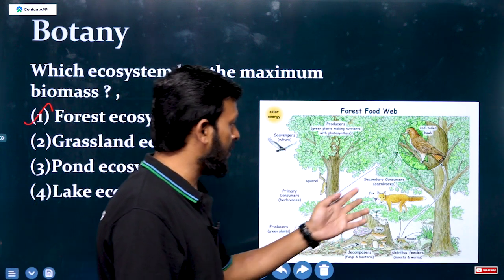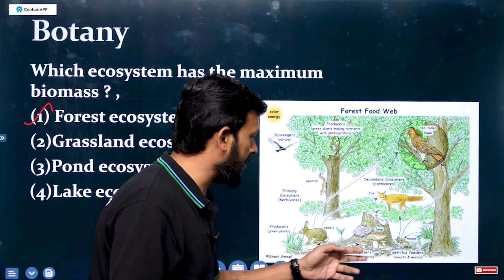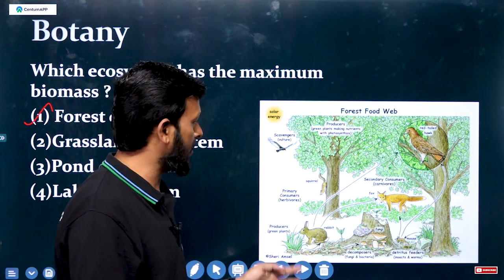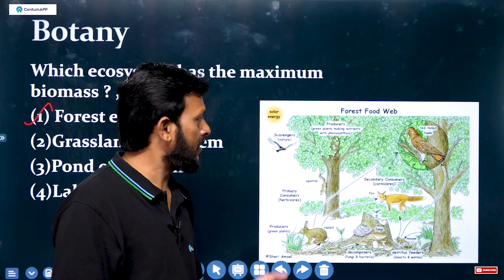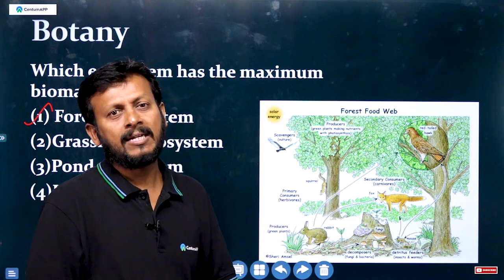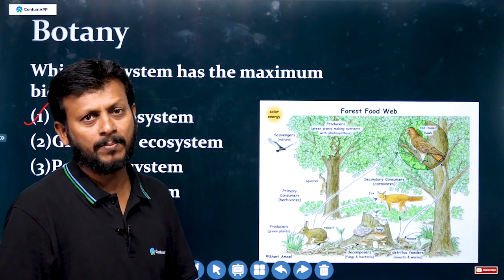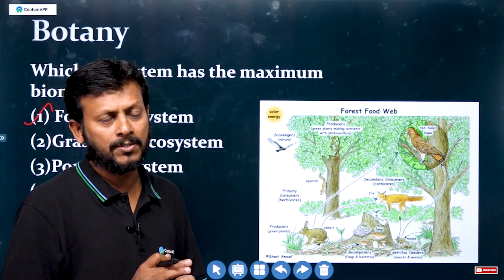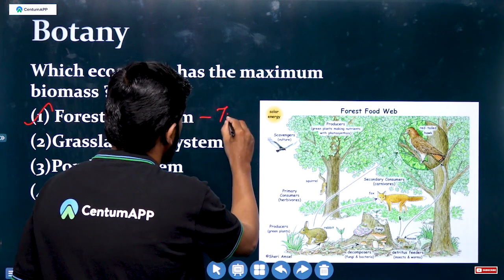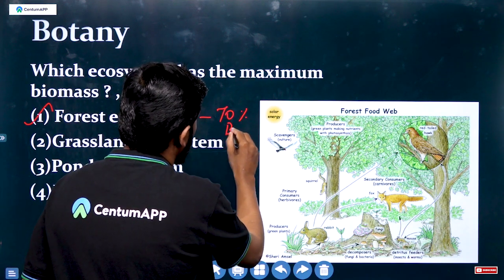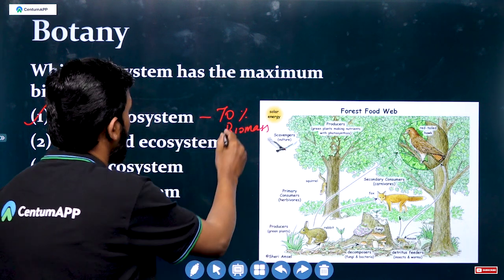Then after death, decomposers act. This is the cycling process: producer, consumer, secondary consumer, then decomposers. The maximum biomass is present in forest ecosystems, more than 70% of biomass.